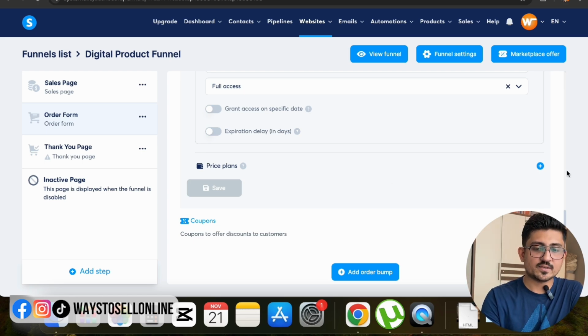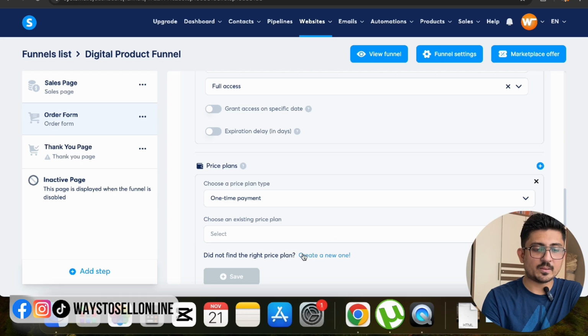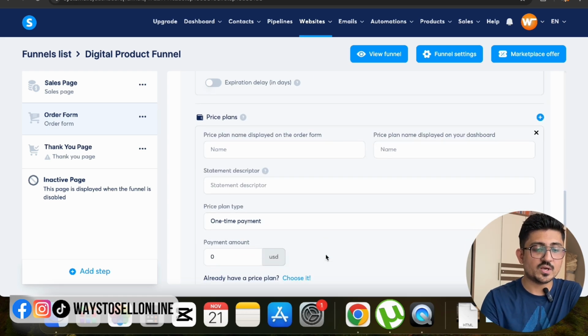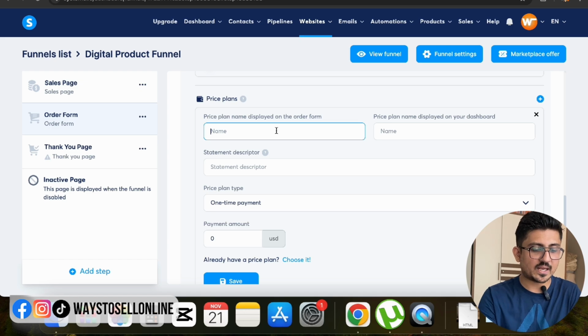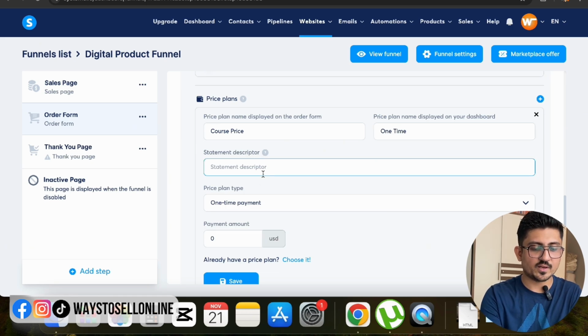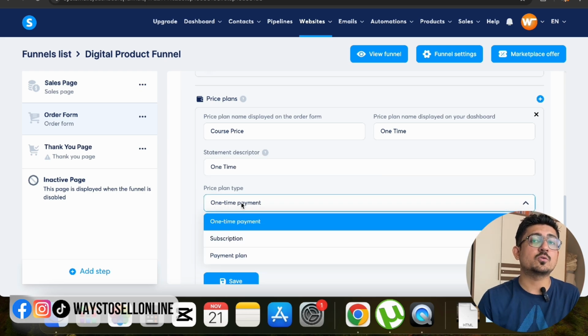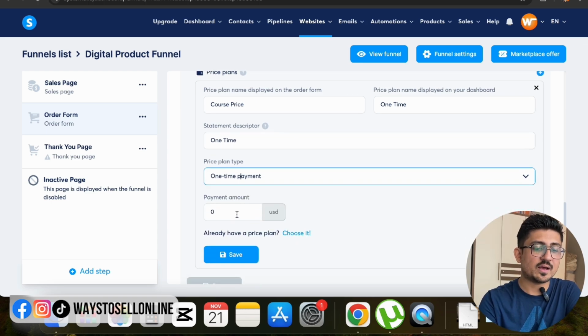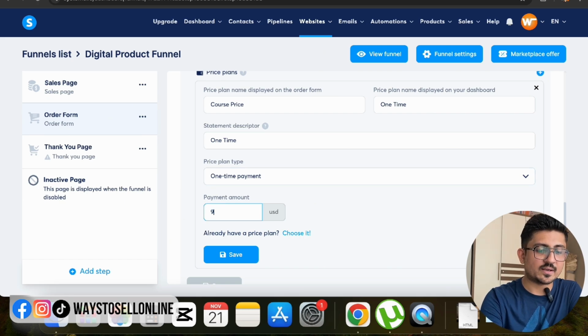So let's set the price, click on plus, click on one-time payment, and then here click on create a new one. Here we can actually create a price. We can name the price like course price, and the price plan name is one-time payment, and here we can also type same one time, and the price plan type is one time. But if you want to make that course a subscription, so your buyer will have to pay every month just like Netflix, you can do that as well with the help of Systeme.io for free. That's why I say that it is an amazing tool, right? So let's select one time payment, and here I have to put the actual amount, like for example $97.